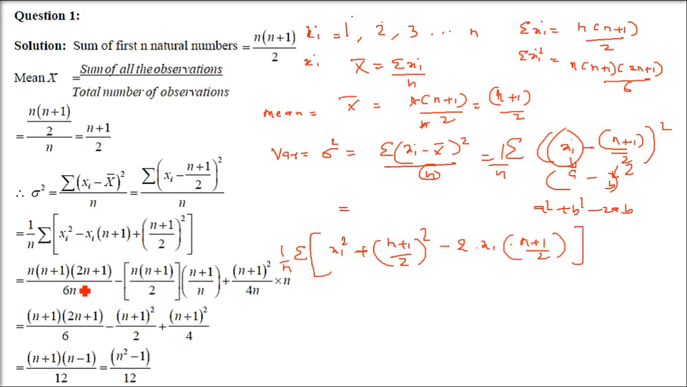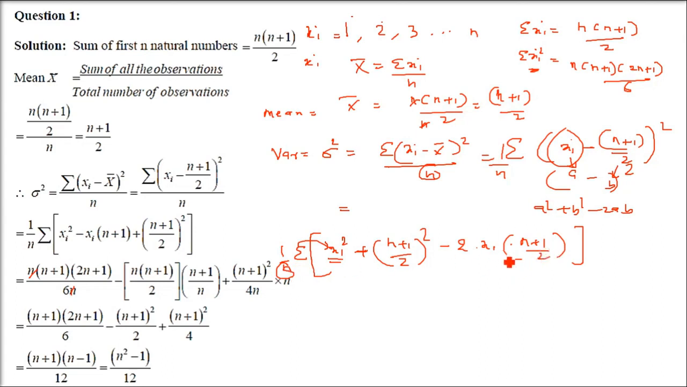Now I am taking sigma inside, because sigma is outside. So sigma means summation of xi whole square, which is n(n+1)(2n+1)/6, which I suggested earlier. So we'll replace it by n(n+1)(2n+1)/6. And since n is already there in the denominator, n gets cancelled. So you will only be left with (n+1)(2n+1)/6.